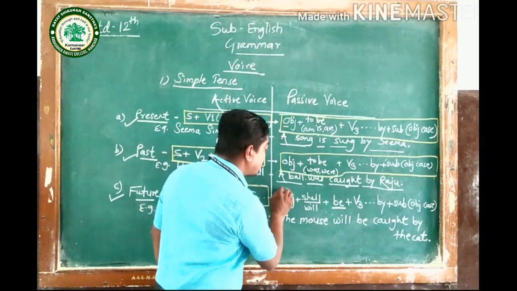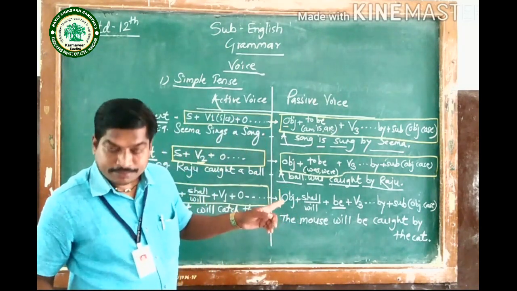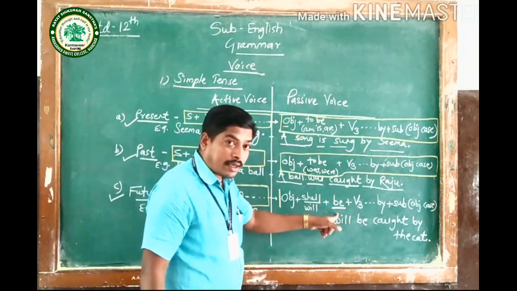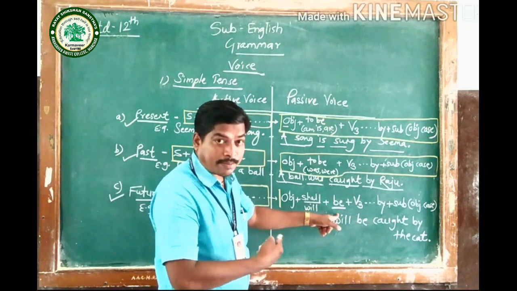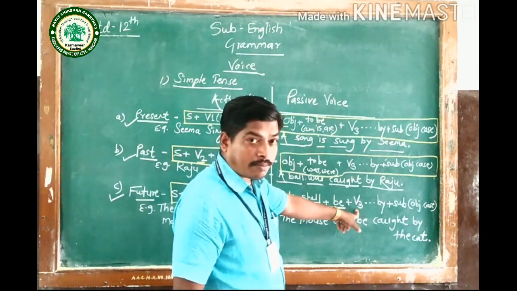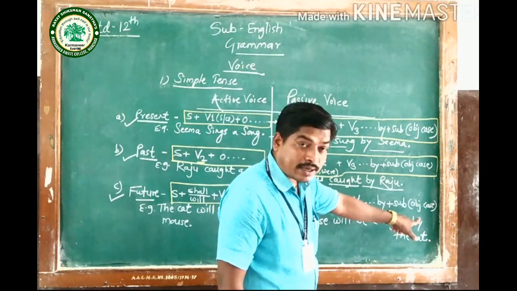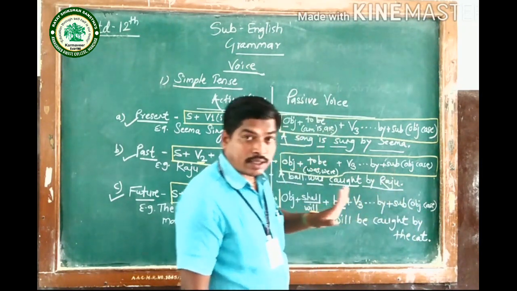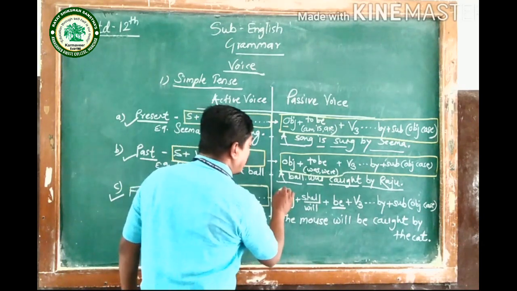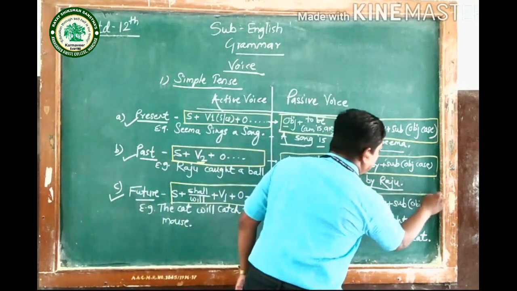So object plus shall or will, then be, don't forget that be, then V3 past participle, then the remaining part, then by plus subject but in objective case. Such will be the structure of passive voice of simple future tense.